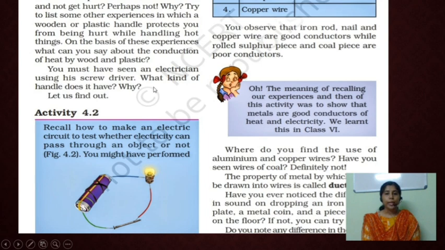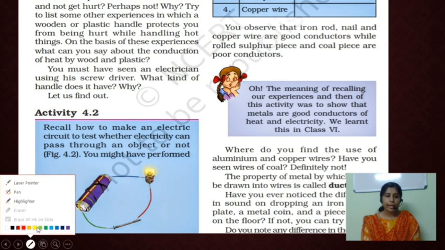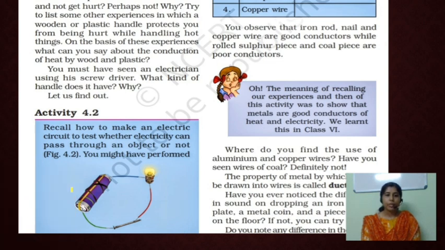Okay. Here we are doing another activity. Here we make a circuit like this. We use a battery and a bulb. These are the connecting wires. Here we use an iron nail.